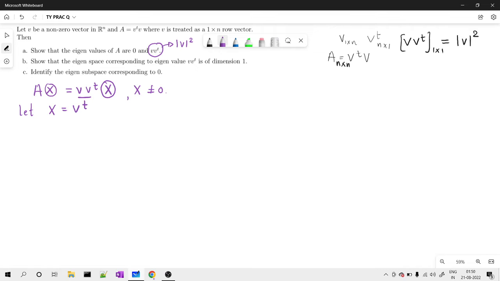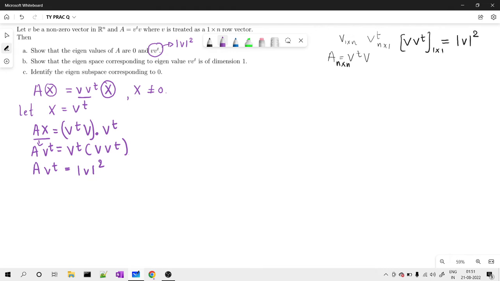Let me see what happens. A times x is A times V transpose. On the place of A, I write its definition, V transpose V, multiplied with V transpose. Since matrix multiplication is associative, this is V transpose times V V transpose. What I found is that A times V transpose is V transpose times the bracket, which is the norm of V squared.